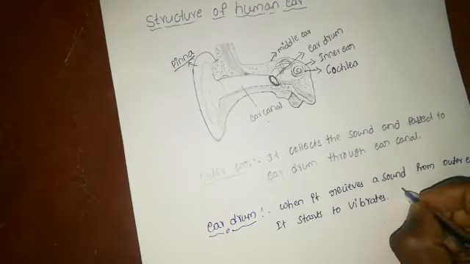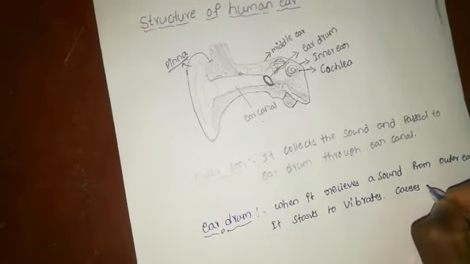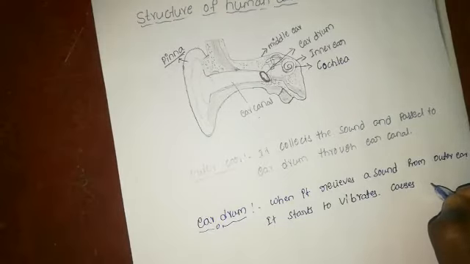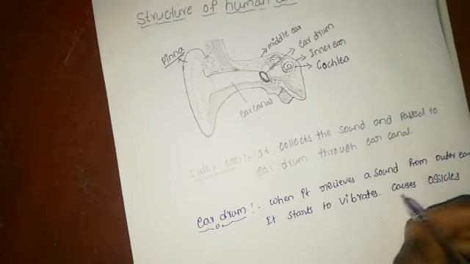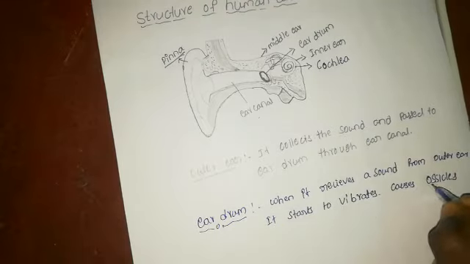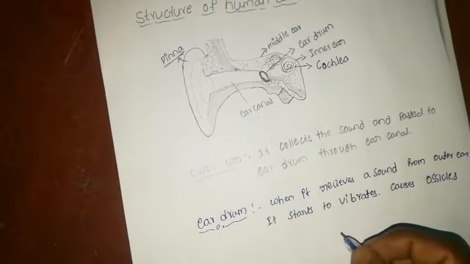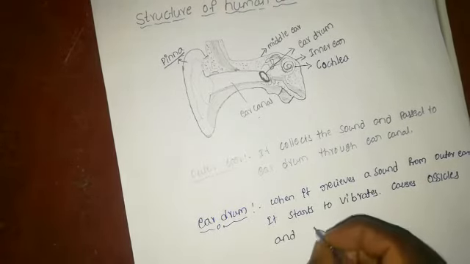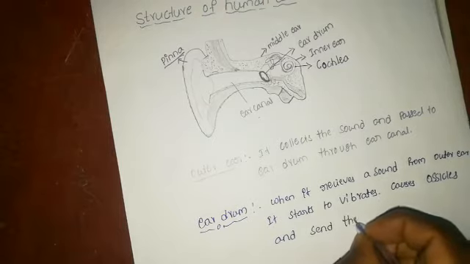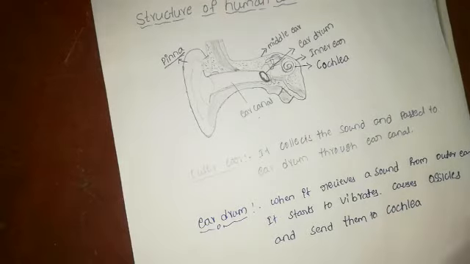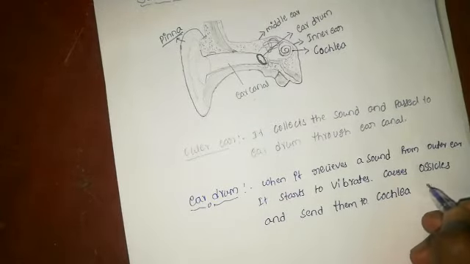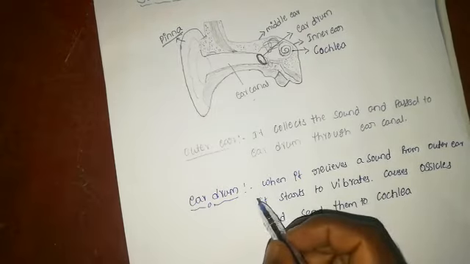These vibrations cause the middle ear bones, or ossicles, to move, which amplifies the vibrations and sends them to the cochlea, which is present in the inner ear. This is the function of the eardrum.